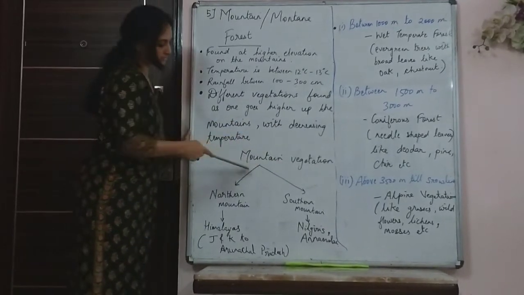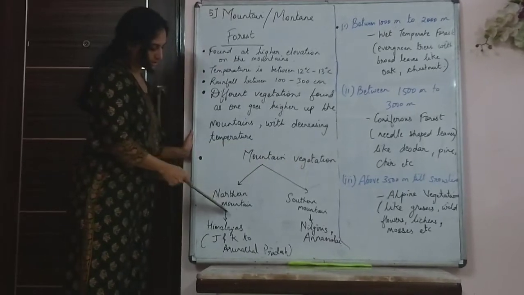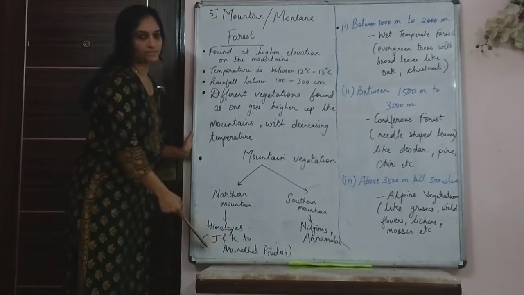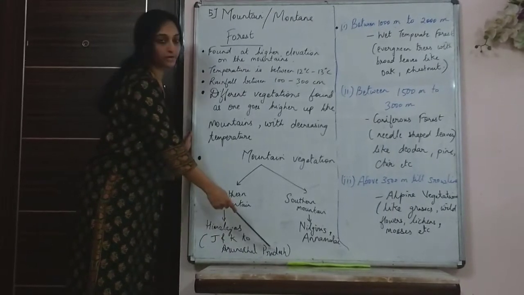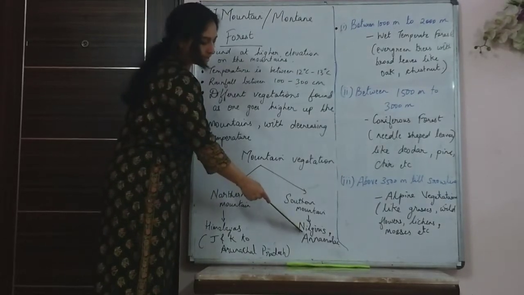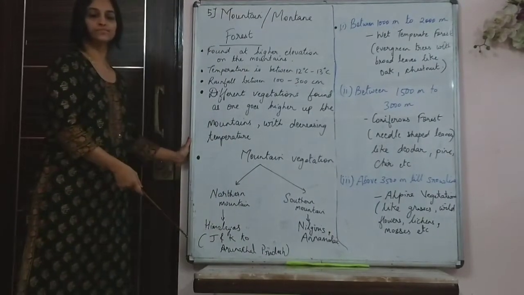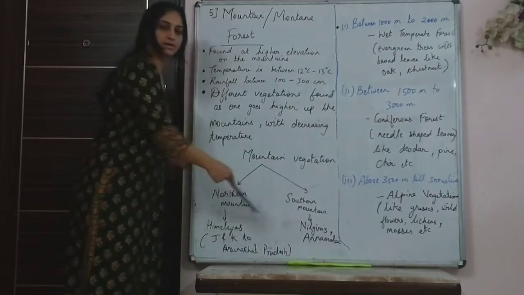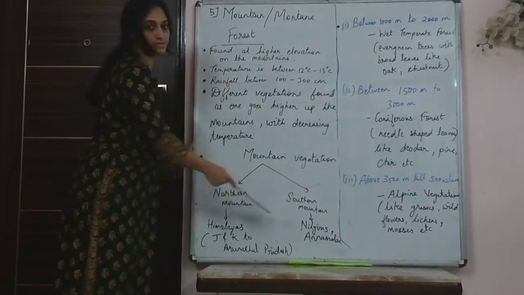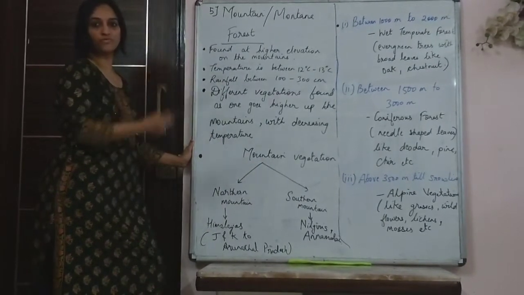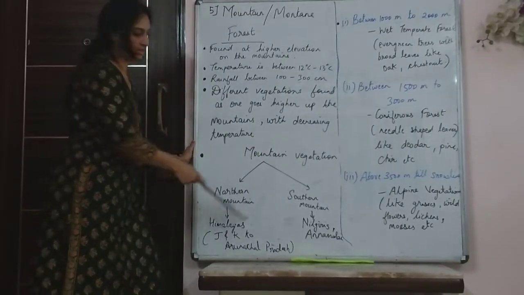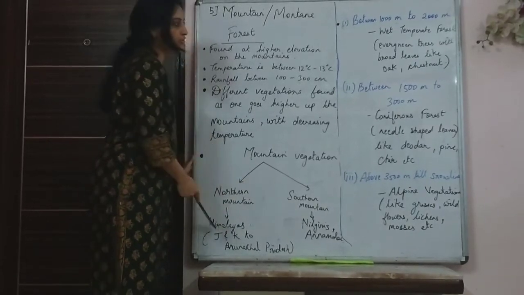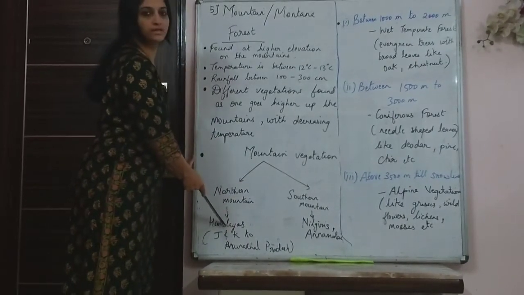Now, I've classified the mountain vegetation into northern mountains and southern mountains. Under northern mountains we find the Himalayas, which stretch from Jammu and Kashmir to Arunachal Pradesh. Southern mountains means you have the Nilgiris, Annamalai, then the Western Ghats. All these come under the southern mountains. Obviously, when you compare the height, the Himalayas in the north are lofty mountains, so you find different kinds of vegetation there. Whereas in the southern mountains, you won't find alpine vegetation or a snow line. So the best example that you can use is the Himalayas.